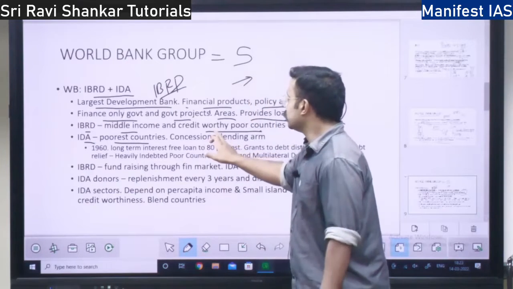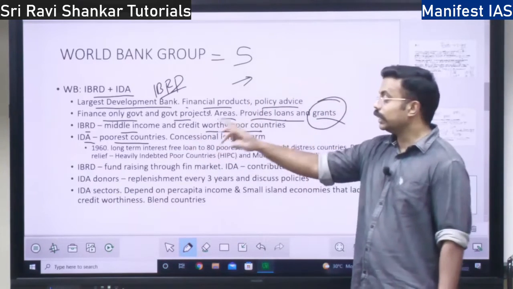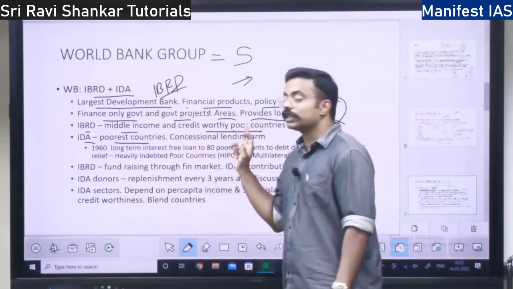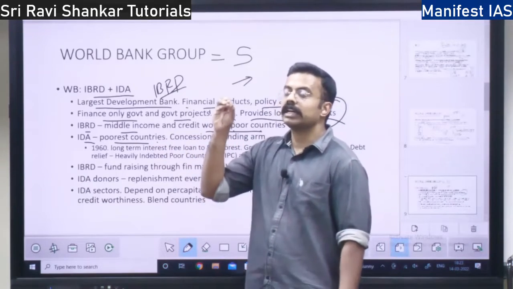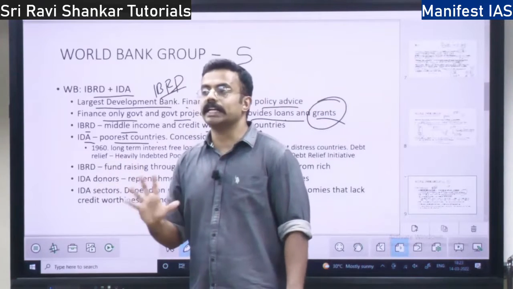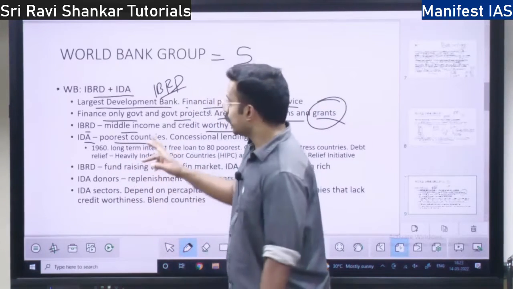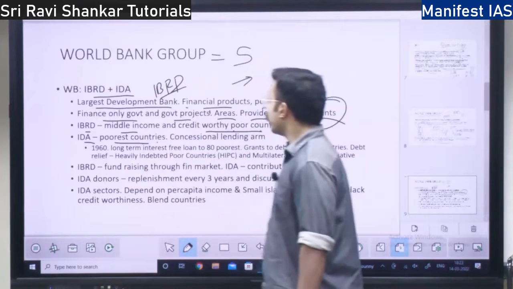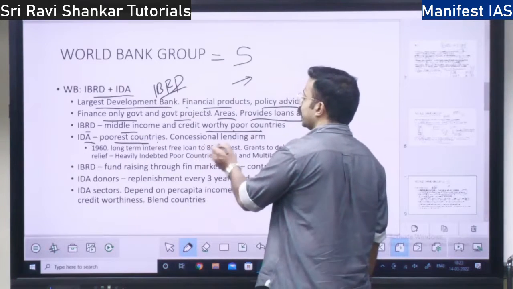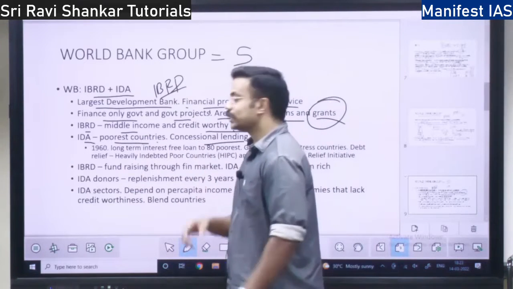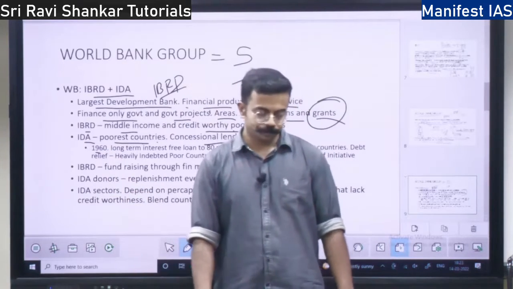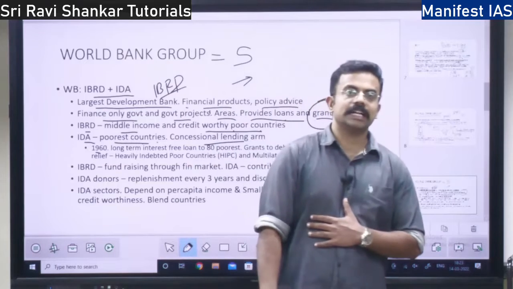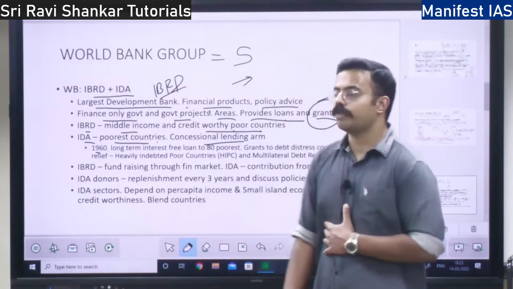See, IBRD doesn't give to the poorest countries. It is only credit-worthy poor countries they will give to. But even if a country is not a credit-worthy country, IDA will provide funds for that country also. It is a concessionally lending arm, lending at a very low rate. So IDA was started in 1960. That is the year the International Development Association was formed.